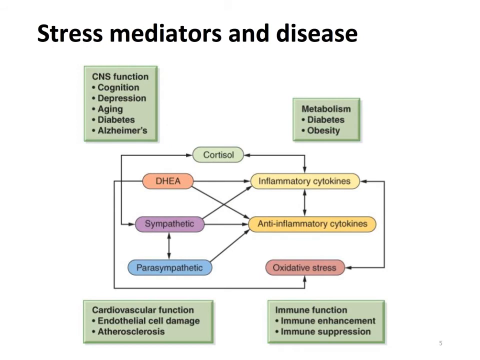Chronically elevated levels of catecholamines and cortisol predispose to illness. The release of the stress mediators is no longer adaptive, but maladaptive and damaging, and this can influence central nervous system functioning, metabolism, cardiovascular function, and also immune function.